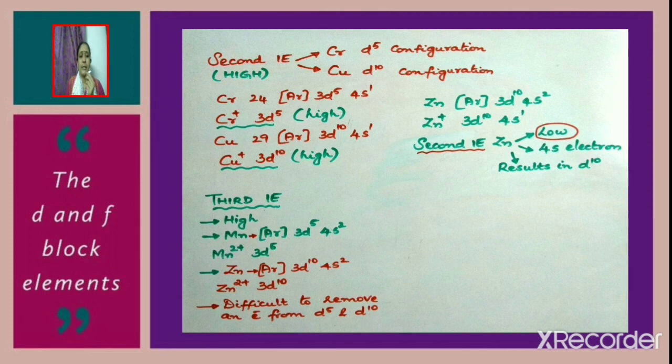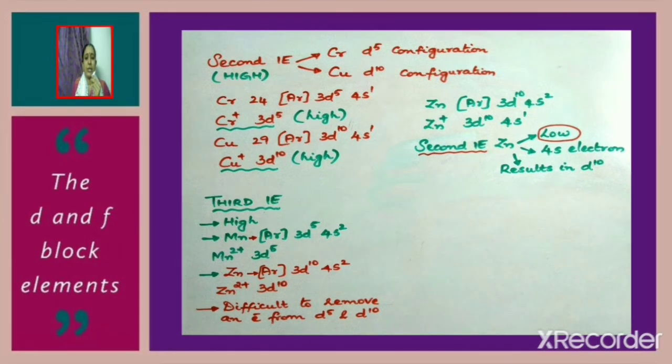Second ionization enthalpy means an electron has to be removed from the 4s orbital. And by the removal of the 4s electron, it results in a more stable d10 configuration. So this is the reason why the second ionization enthalpy of zinc is lower.